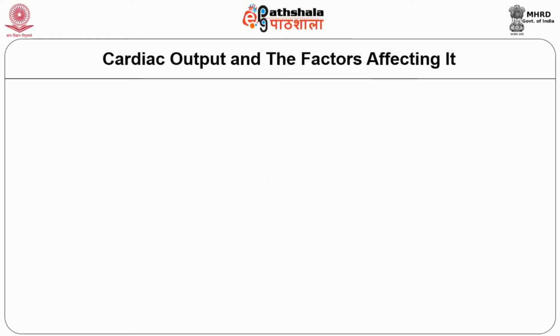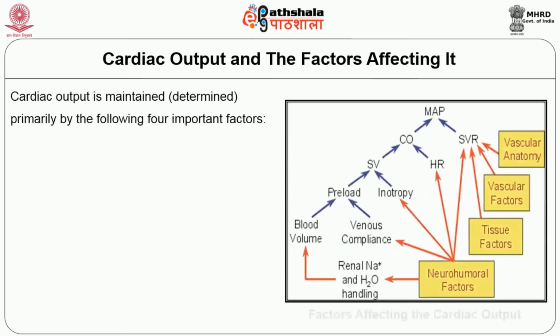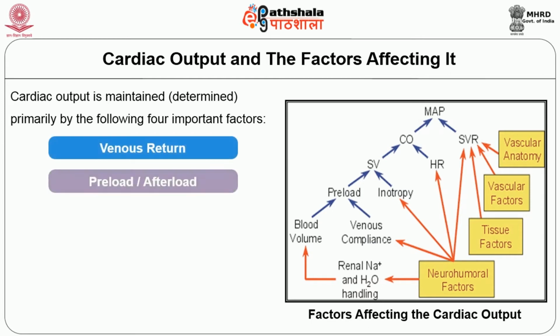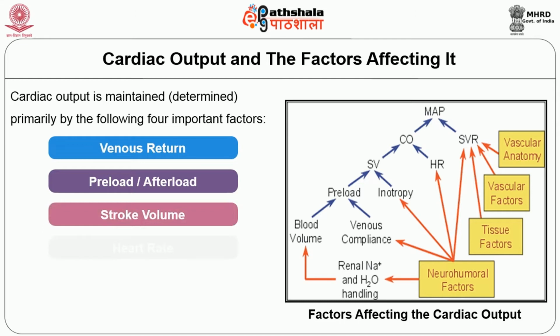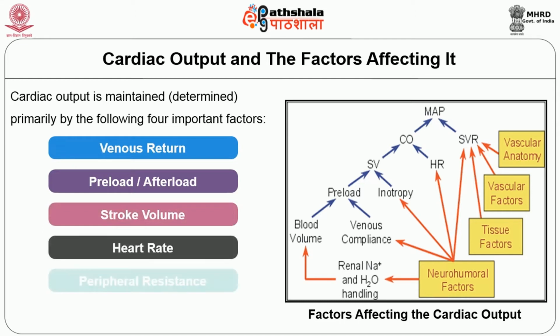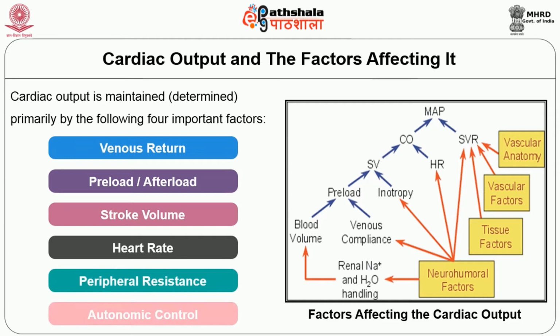Now we will see what cardiac output is and the factors affecting it. Cardiac output is determined primarily by the following 6 important factors. Number 1, venous return. Number 2, preload or afterload. Number 3, stroke volume. Number 4, heart rate. Number 5, peripheral resistance. Number 6, autonomic control. We will discuss all the 6 headings in detail.